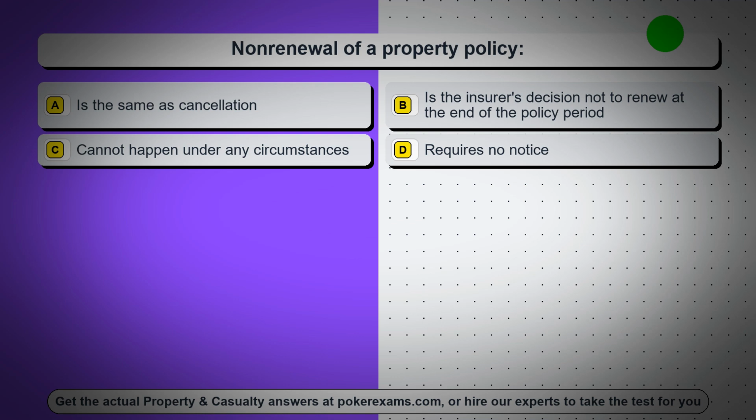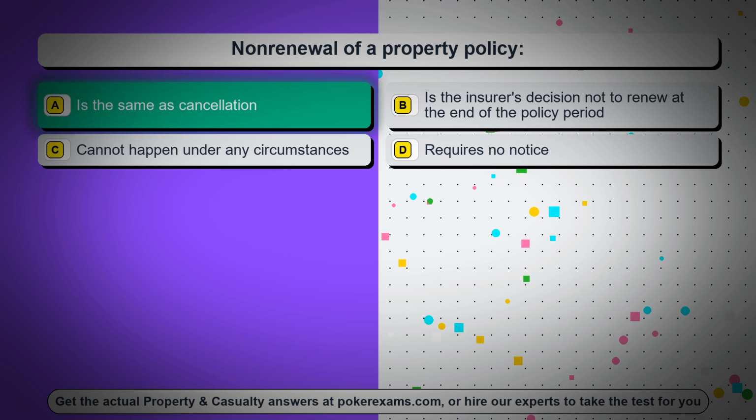Question 1. Non-renewal of a property policy: option A, is the same as cancellation. Option B, is the insurer's decision not to renew at the end of the policy period. Option C, cannot happen under any circumstances. Option D, requires no notice. The correct answer is option A, is the same as cancellation.